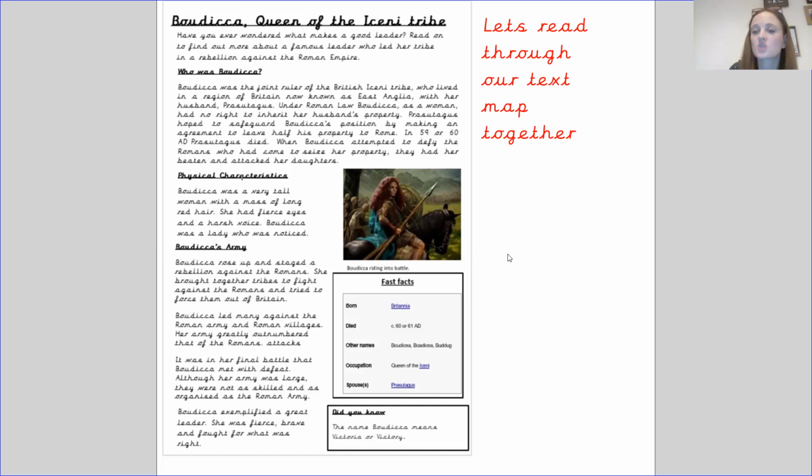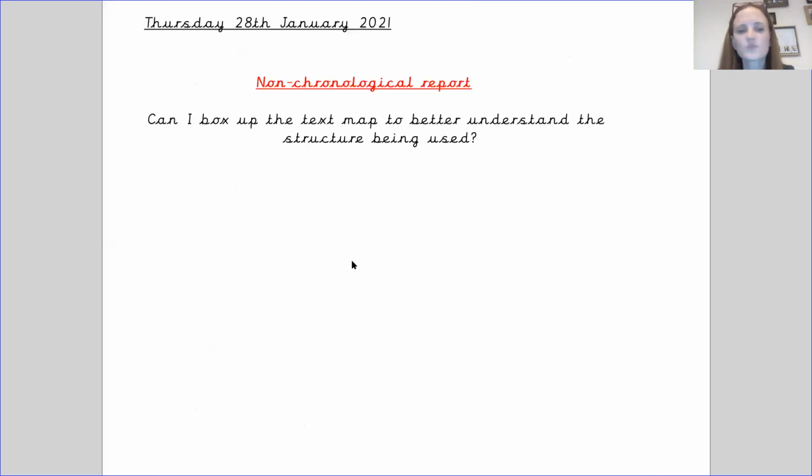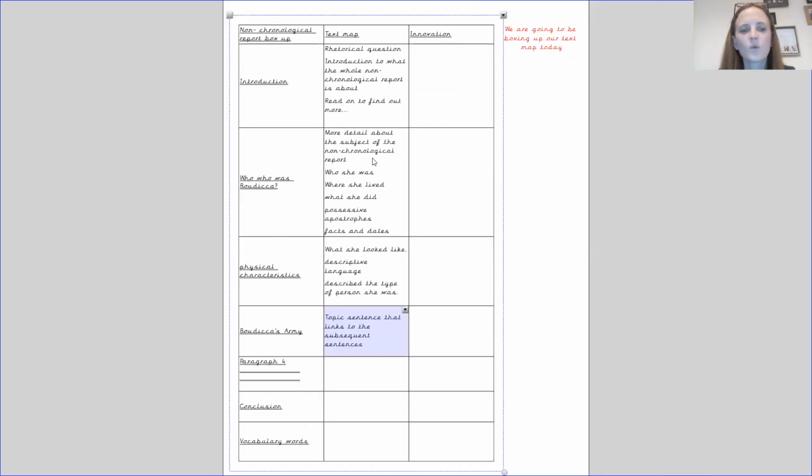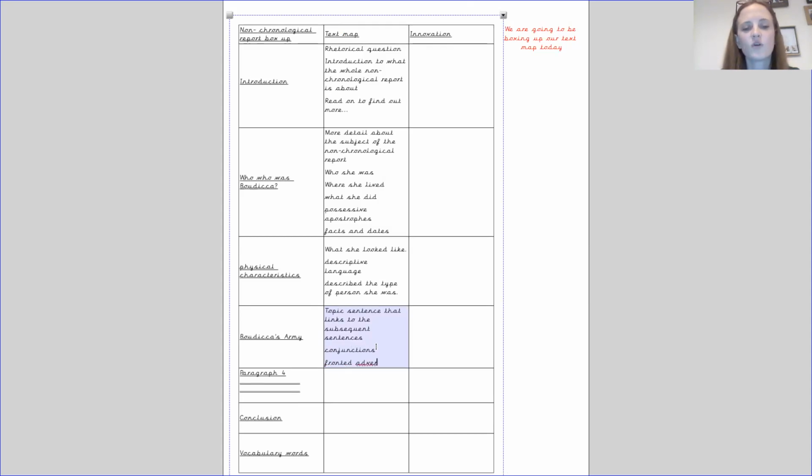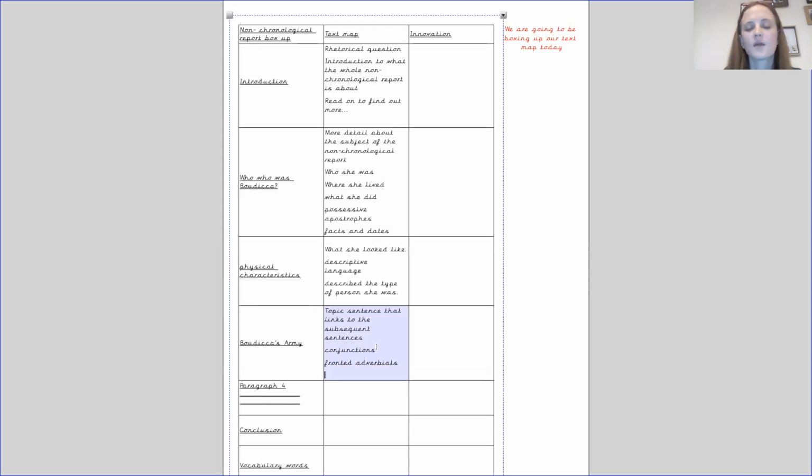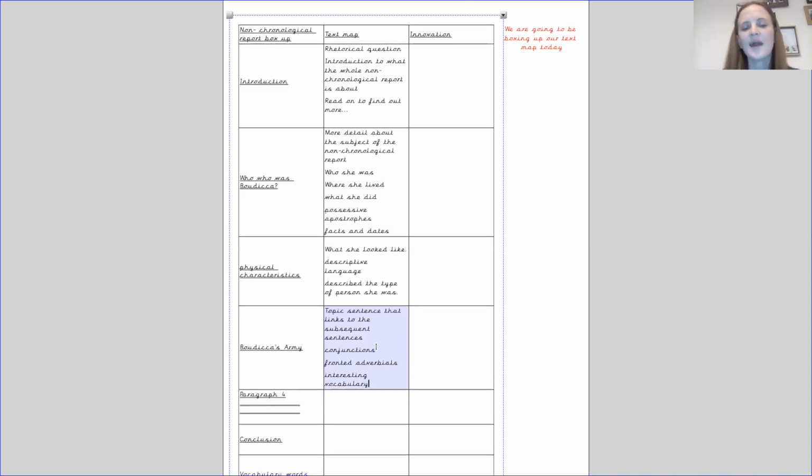Although her army was large, so we've got fronted adverbials, they were not as skilled and as organized as the Roman army. We've used interesting vocabulary as well. So I'm going to put that into our box up. So we need to make sure that we are using conjunctions, fronted adverbials, interesting vocabulary. And this can easily go for each one of the paragraphs that you write.